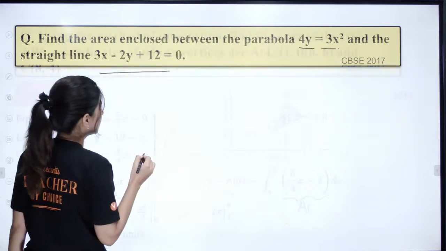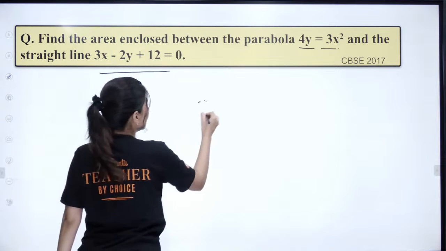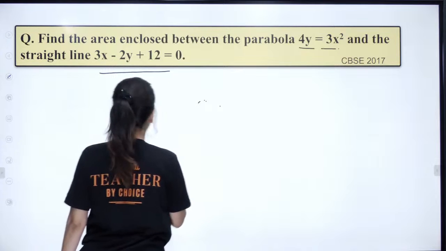Okay, क्या हो गया ये? Yes. I'm not able to write.